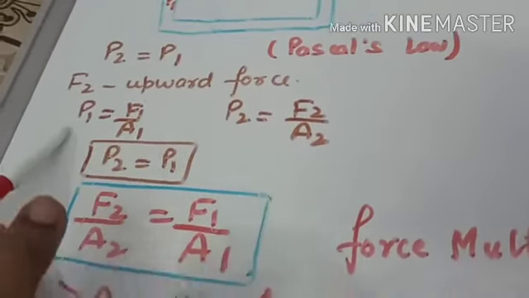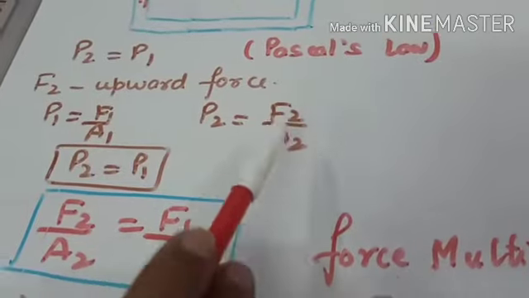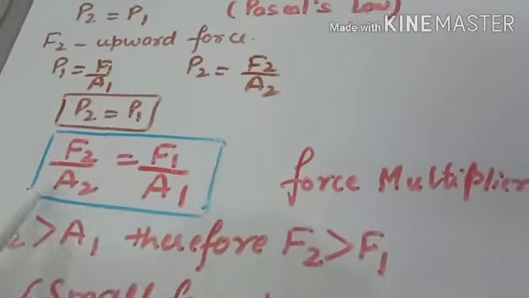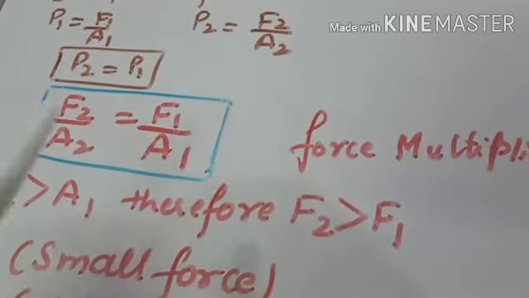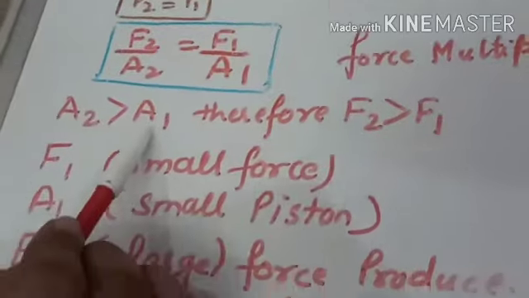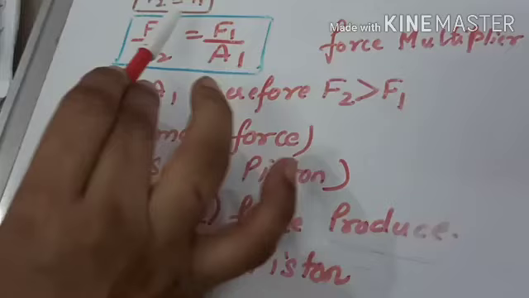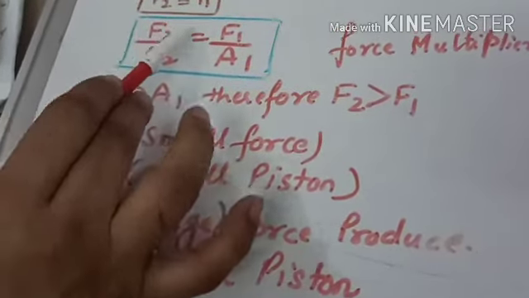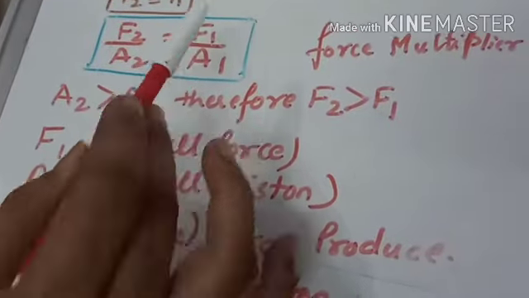P1 pressure is equal to F1 upon A1. P2 pressure will be equal to F2 upon A2. Both the pressures are equal. So F2 upon A2 will be equal to F1 upon A1. A2 area is greater than A1, so therefore F2 will be greater than F1. The F2 force produced will be more than the F1 force given.